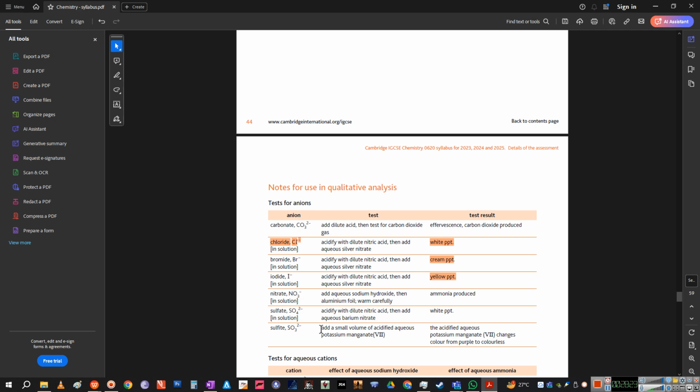Unfortunately. So what we do is add acidified aqueous potassium manganate, and what it does is change the color.